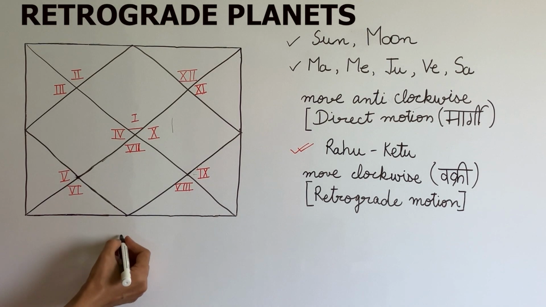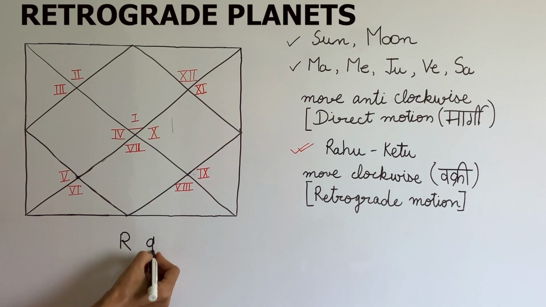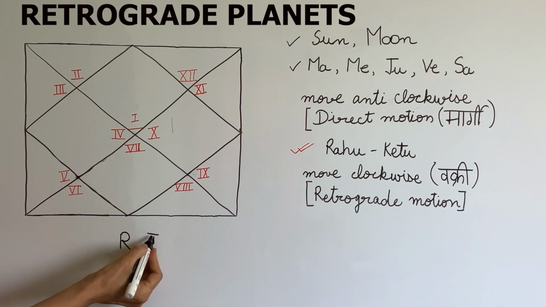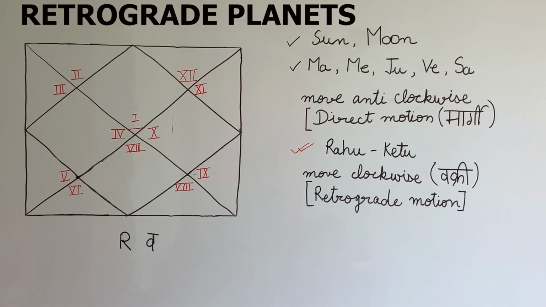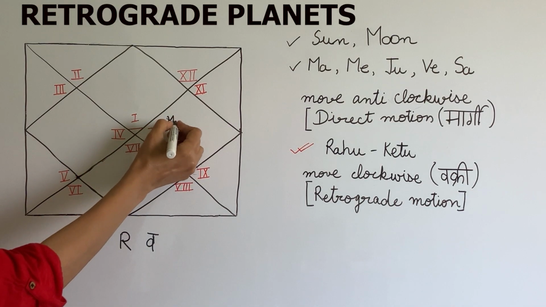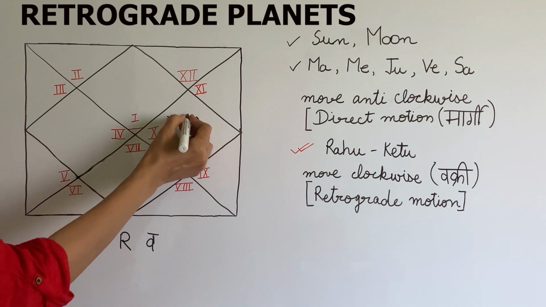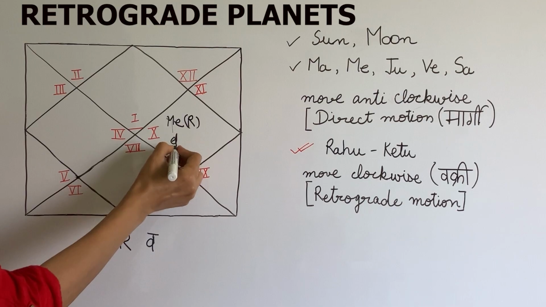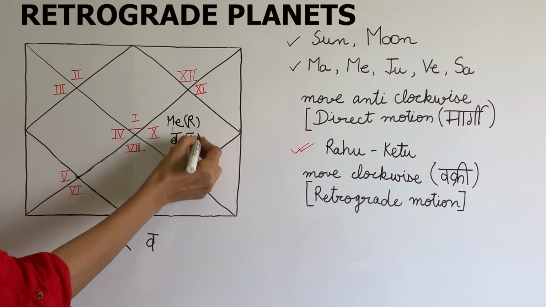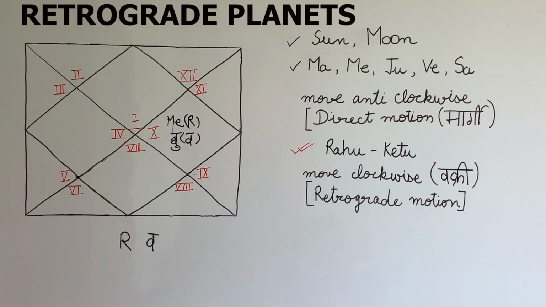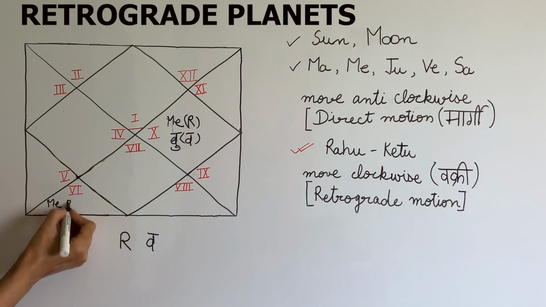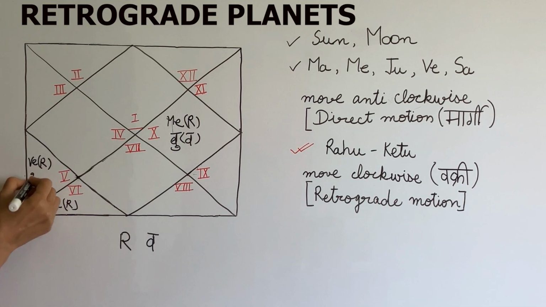If in a birth chart R or the Hindi letter V is mentioned with a planet, it means it is retrograde in the birth chart. For example, if Mercury is retrograde in the 10th house, it will be mentioned like this: Mercury R or Budh V. Or suppose Mercury is retrograde in the 6th house, then it will be mentioned like this. If Venus is retrograde in the birth chart, suppose in the 5th house, then it will be mentioned as.